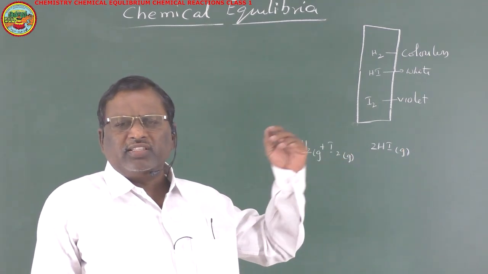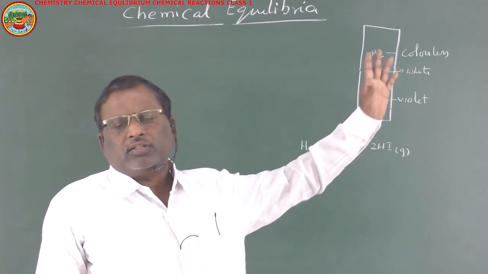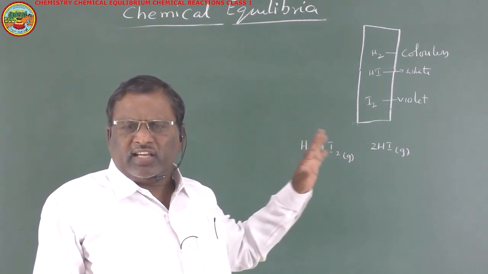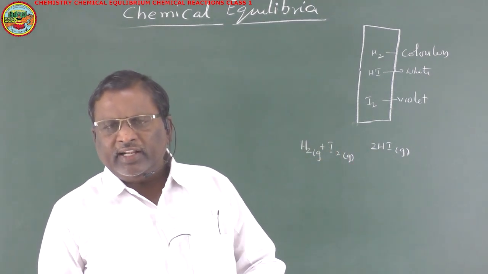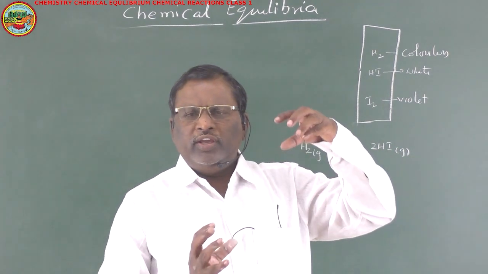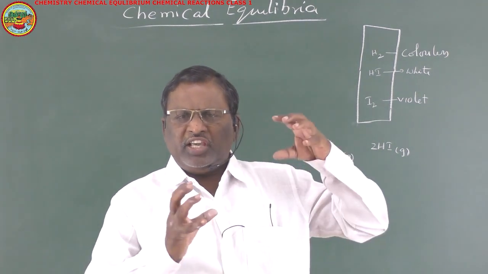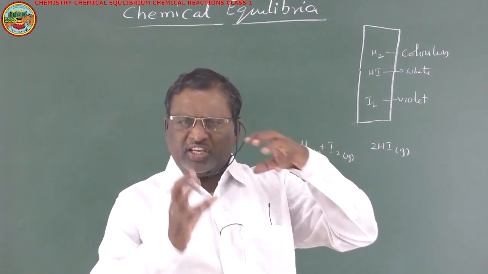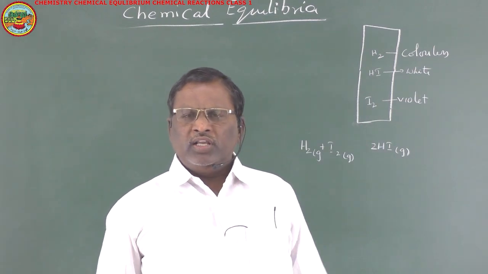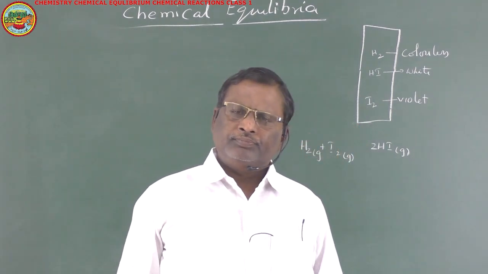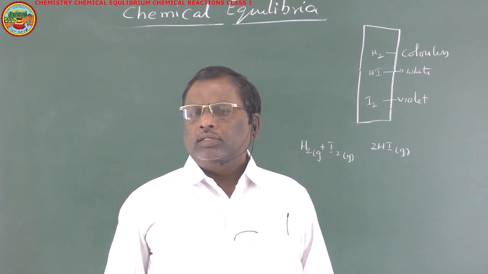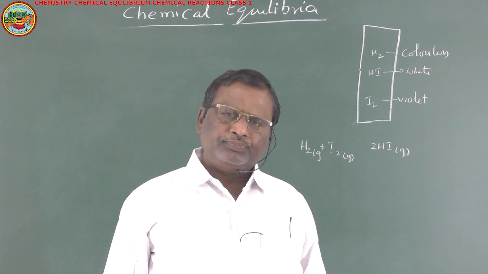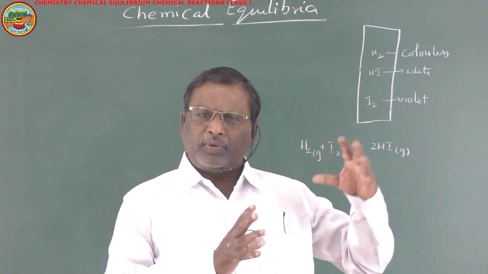If you wait for 2 days or 3 days or 1 week, there will be no change in the color. Immediately when we join the two jars, the change of color is observed. That change continues for a certain period of time, but after that the change does not take place. That means the change is stopped or ceased.